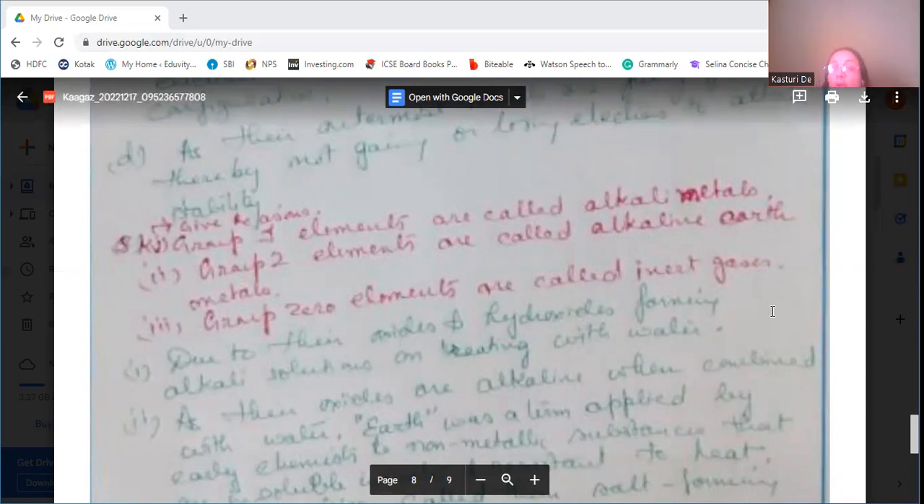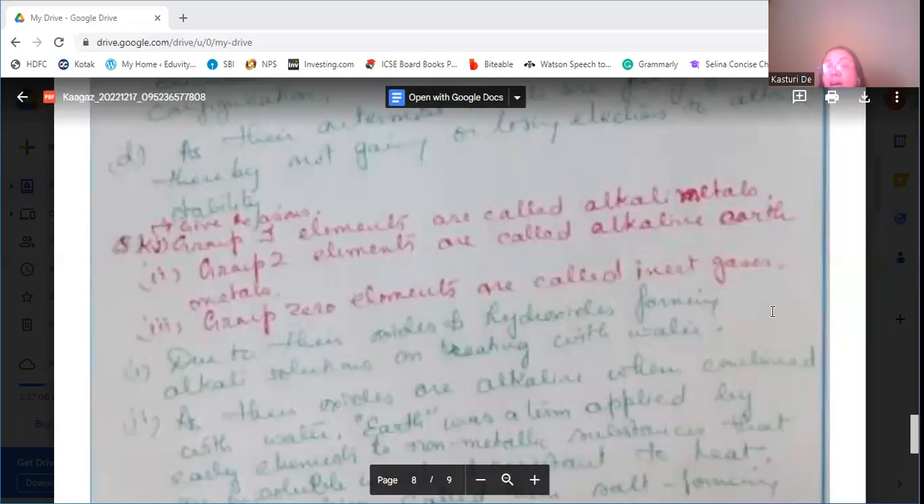Group 2 elements, they also form alkalis. Their oxides and hydroxides also form alkalis, but not as strong as the alkali metals. They do not form such highly alkaline solutions. So their oxides and hydroxides are not so much alkaline as those of the alkali metals. So that's why they are also called alkaline metals, but they are known as alkaline earth metals.